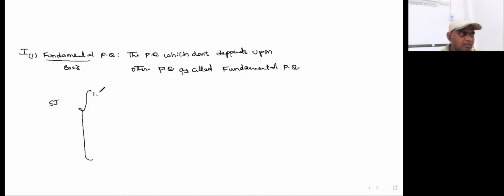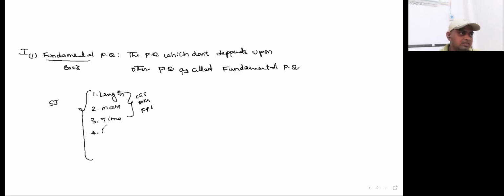They are namely length, mass, and third one time. Anyhow, these three physical quantities we are using in the CGS, MKS, and FPS systems of units.